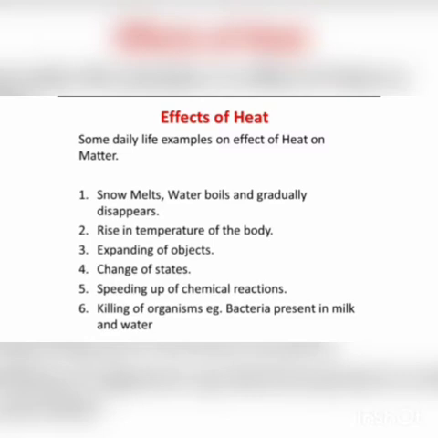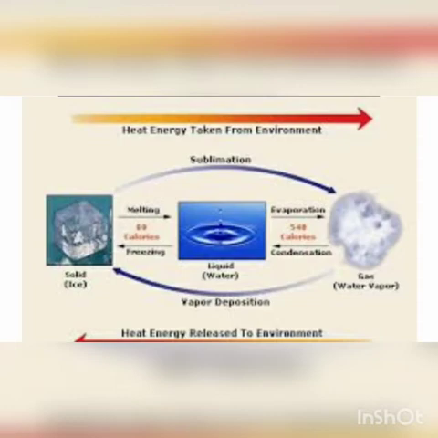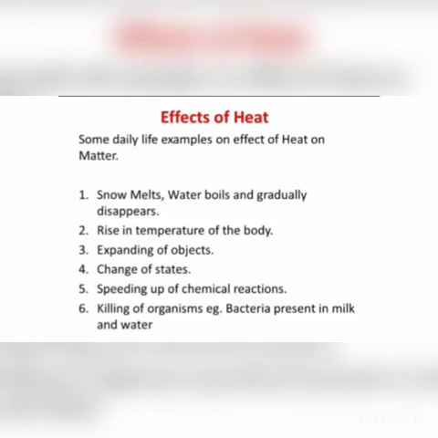Heat can also change the state of any object. For example, when we heat water, it starts boiling and changes into steam. On cooling, steam can again be changed into water, and water can be frozen into ice. So we can say heat change may result in a change in the state of any object. Heat energy can be used to speed up chemical reactions. Heat energy can be used to kill bacteria. For example, milk is boiled to kill bacteria present in it.